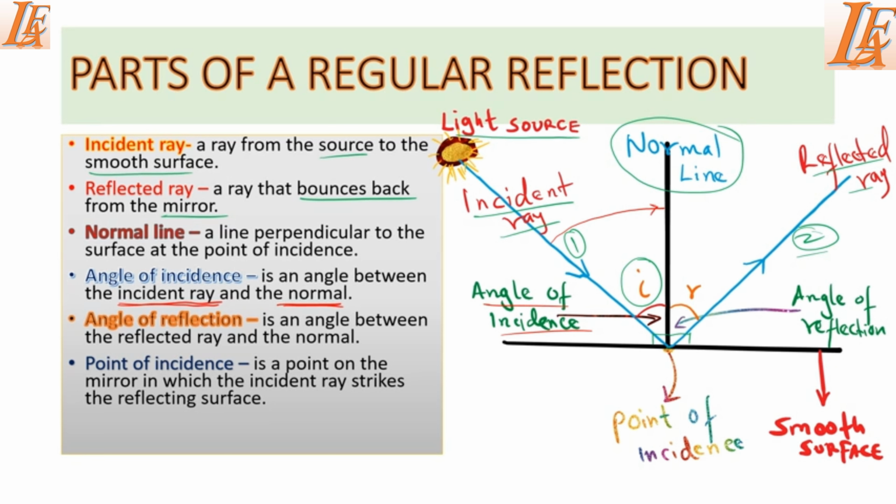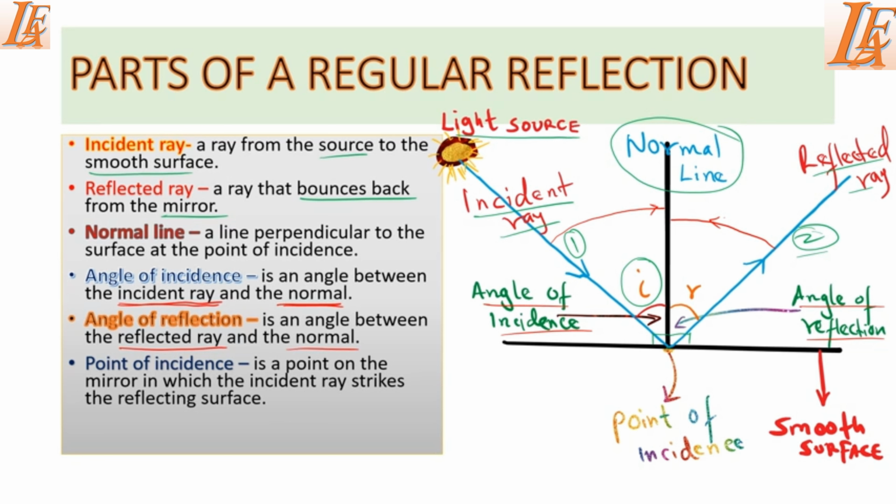Then another term is angle of reflection. This is an angle between the reflected ray and the normal. Mark also this one. This is an angle from the reflected ray to the normal. So if we go to the reflected ray, this one ray 2 here, we move to the normal, then this is what we call the angle of reflection. So these angles are measured from the ray to the normal and not from the ray to the smooth surface. They are measured from the ray to the normal. Very important.